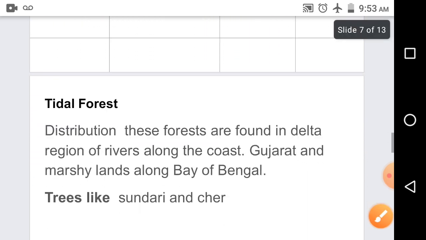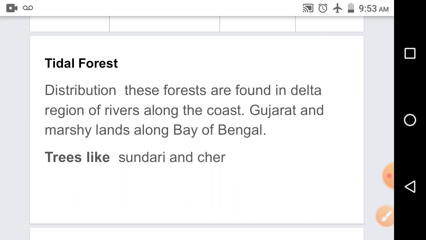Next is the tidal forest. These forests are located in the delta regions of rivers along the coast. They are found along the Gujarat coast and also in the marshy lands of the Bay of Bengal coast. And trees are found like sundri and chair.